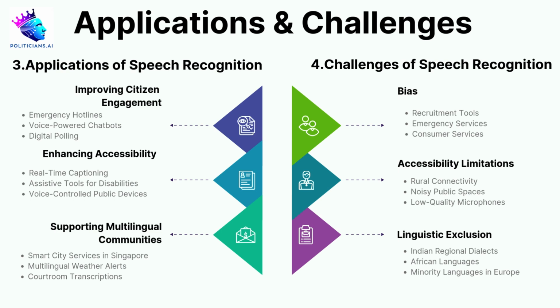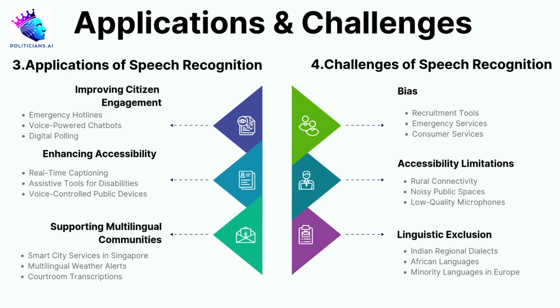2. Accessibility limitations. Noise or poor infrastructure can limit the effectiveness of speech AI. Examples. Rural connectivity. Limited internet in rural areas restricts access to speech-based public services. Noisy environments. Speech AI at train stations often fails due to background noise. Outdated hardware. Low-quality microphones in service centers lead to inaccurate transcriptions.